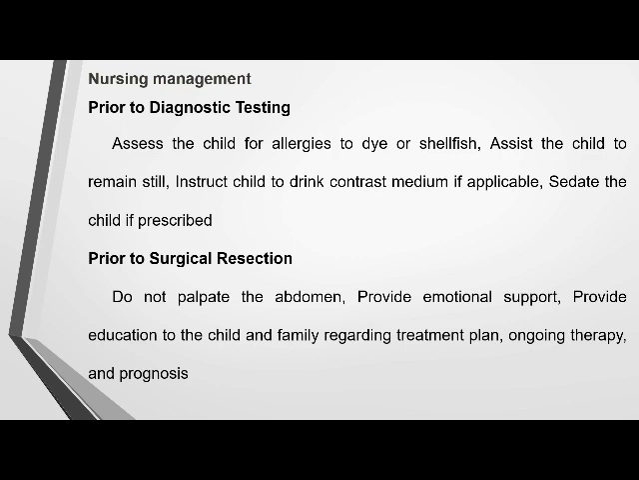Then prior to surgical correction, that is pre-operative nursing care, do not palpate the abdomen, provide psychological support, provide education to the child as well as family regarding the surgical correction, about the radiation as well as the chemotherapy, and the prognosis of the condition has to be explained.